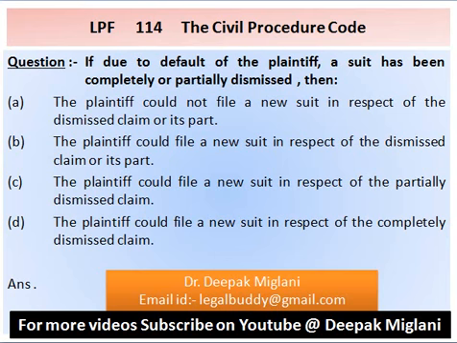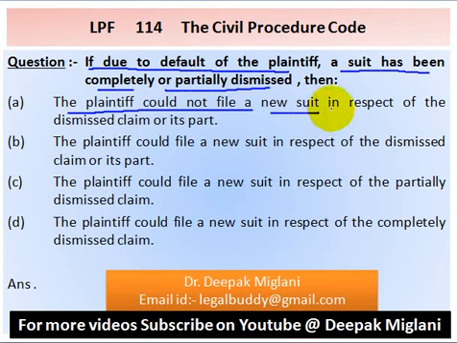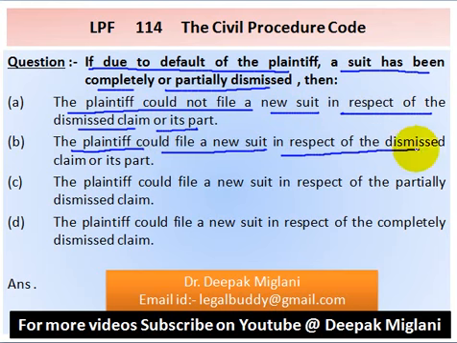Question number 114. If due to default of the plaintiff, a suit has been completely or partially dismissed, then option A, the plaintiff could not file a new suit in respect of the dismissed claim or its part. Option B, plaintiff could file a new suit in respect of the dismissed claim or its part.